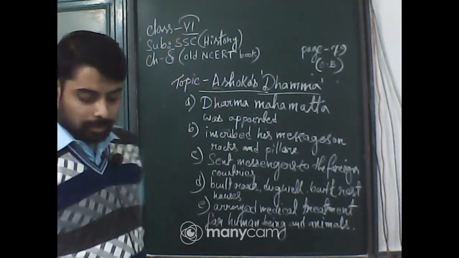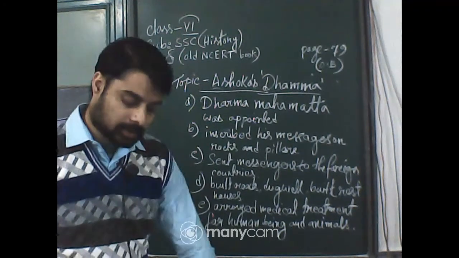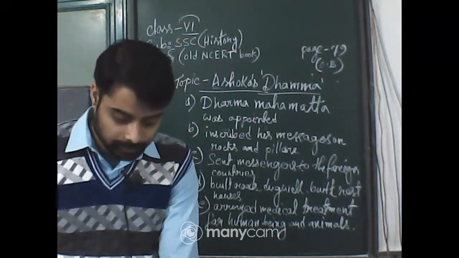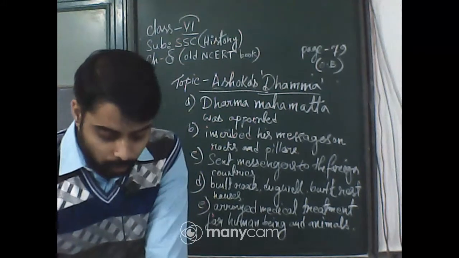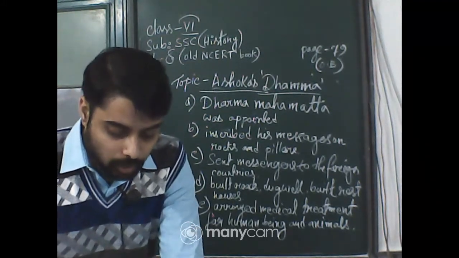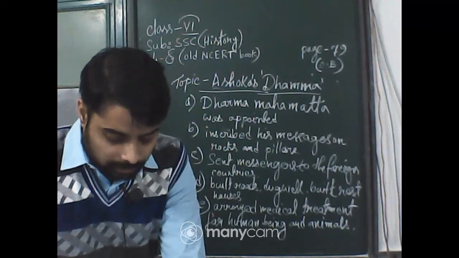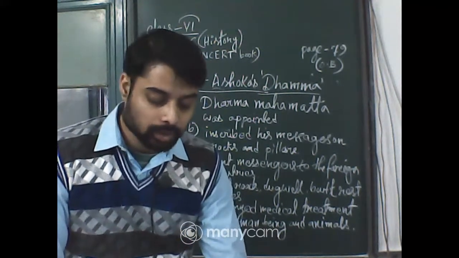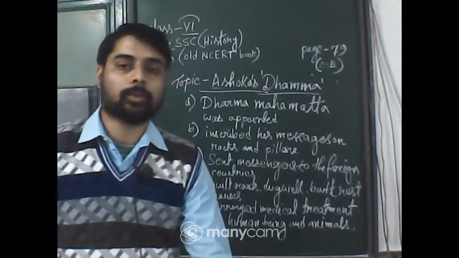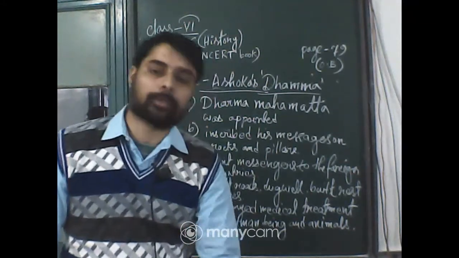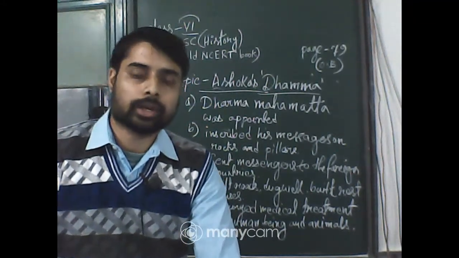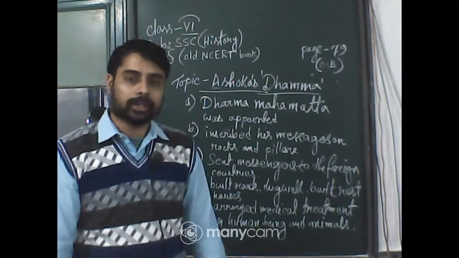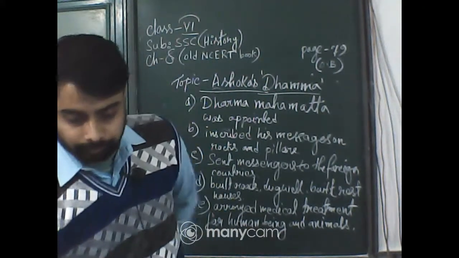Okay, thank you everyone, and next class I will give you the last portion, that is the yellow box also given, Ashoka's message to his subjects. Okay. And next class I will also give you the questions and answers, and remember one thing, the Elsewhere portion of this chapter is not included in your syllabus. So, no need to read the Elsewhere portion.